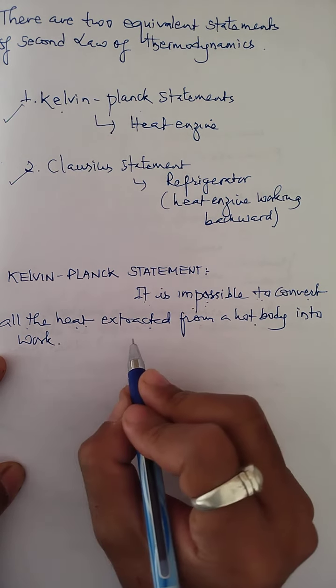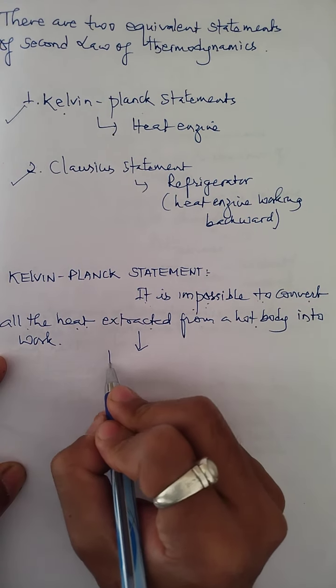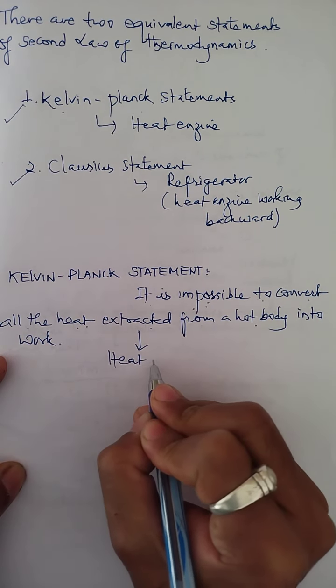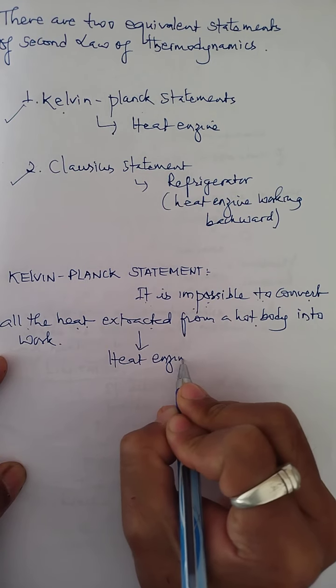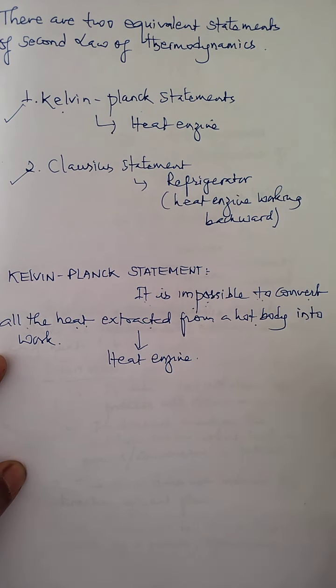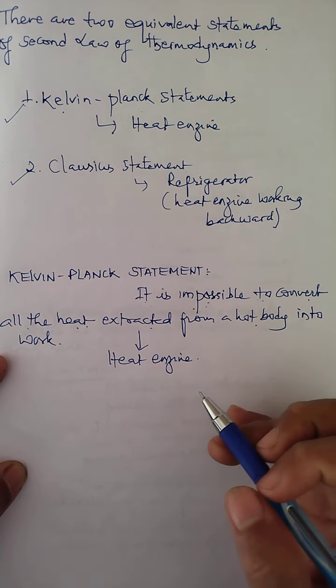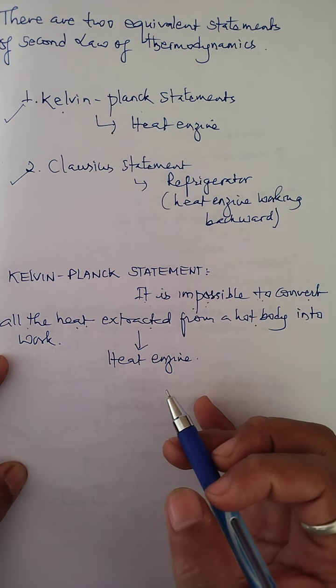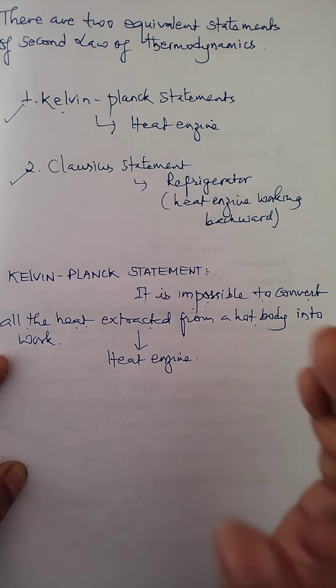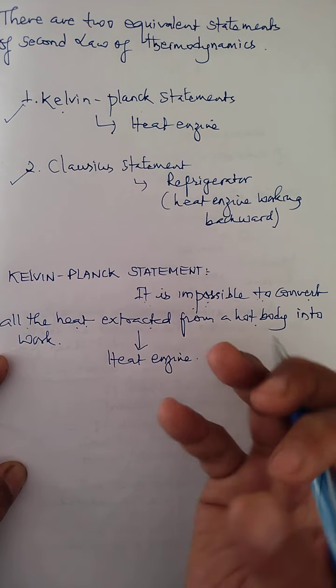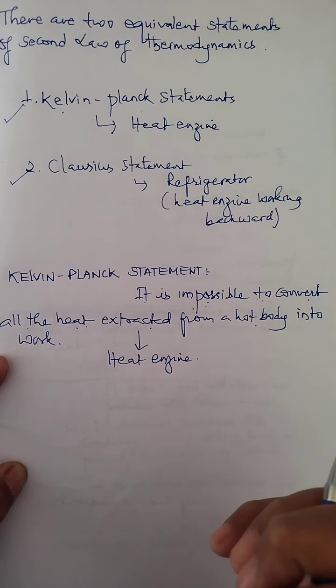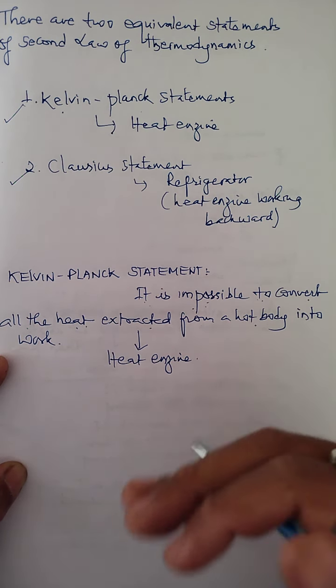And as I said already, this particular statement works under the engine called heat engine. Or in another way, I can tell you that all the heat taken from a hot body cannot be converted into work. Means some heat must be given to the colder body.